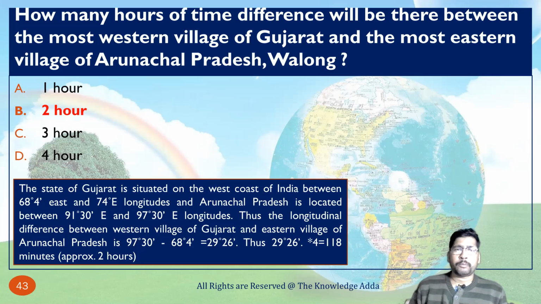That's why, because it totally depends upon the longitudinal difference. So if you want to find the delay between sunrise at one place and another place, and you have the data of longitude, you can find how much time it takes. Because if the sun rises in Arunachal at 5 a.m., maybe in Rajasthan it will take some time, and that time you can find by finding the longitudinal difference.